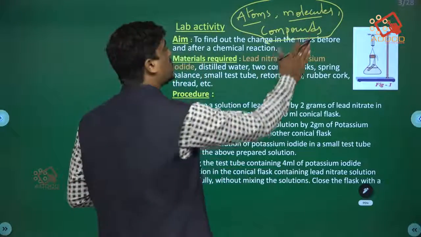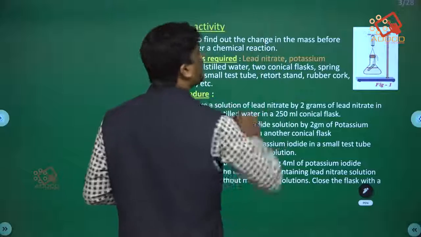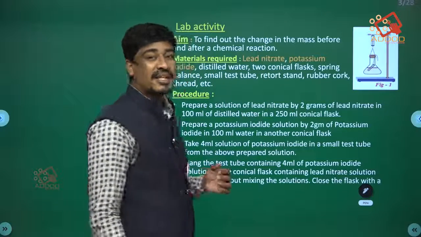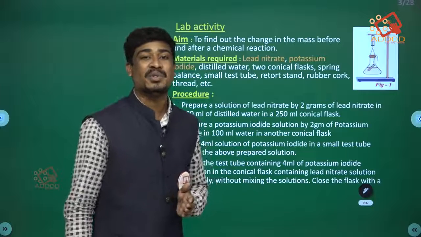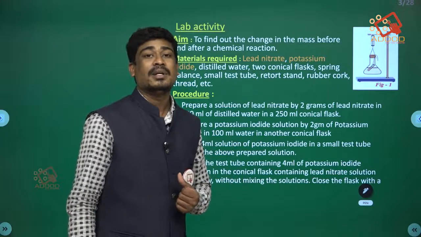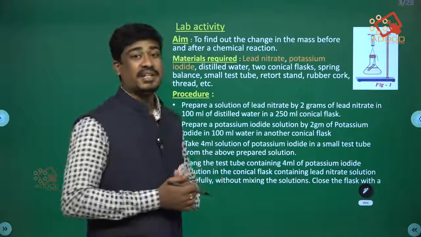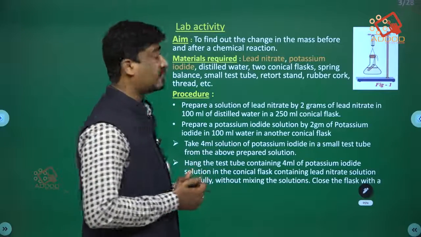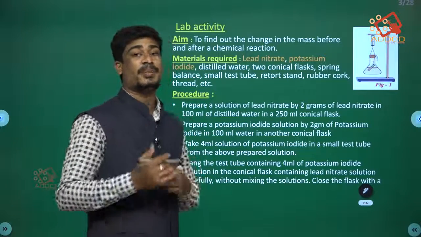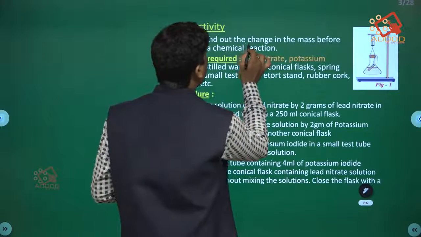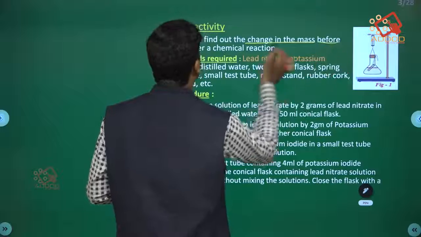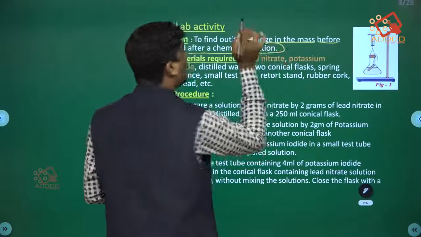Let me see. One activity is given to prove the law of conservation of mass, which was explained by Antoine Lavoisier. It is very important from the examination point of view. It is to find out the change in mass before and after a chemical reaction.